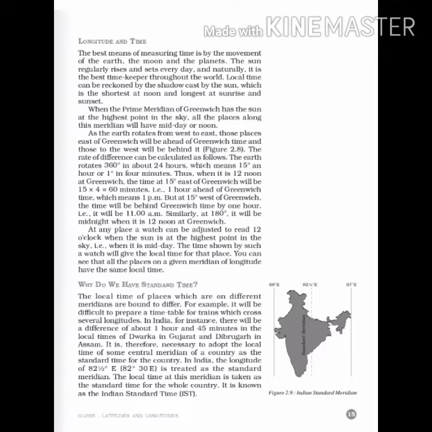So when the prime meridian or Greenwich, whose value is 0 degree longitude, as I have told you in the previous topic, so when the sun is at the highest point in the sky, all the places near this meridian have midday or noon. So when the sun is at the highest point near this meridian, आसपास के सभी areas में either it is midday होता है या फिर noon होता है.